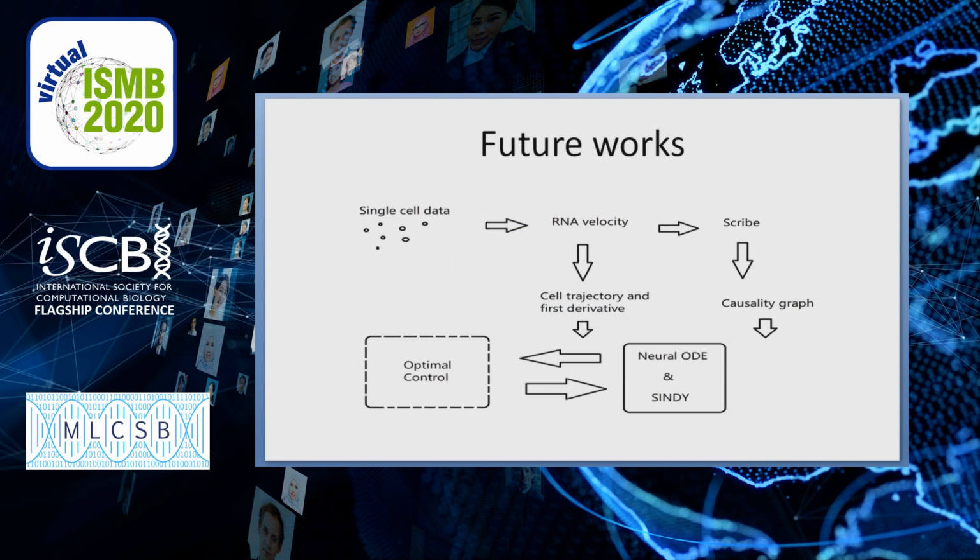So for future work, what I will be doing is to extend upon the current construct, where I will be extracting the cell trajectories using RNA velocity, and extending upon neural ODE methods, as well as the SIMD algorithm, and combining them with causal network inference algorithms such as Scribe to create a scalable machine learning model that learns the system dynamics of gene regulation and predicts perturbation response. And hopefully in the future, we can use this model to investigate optimal intervention strategies for controlling different biological processes and disease mechanics.